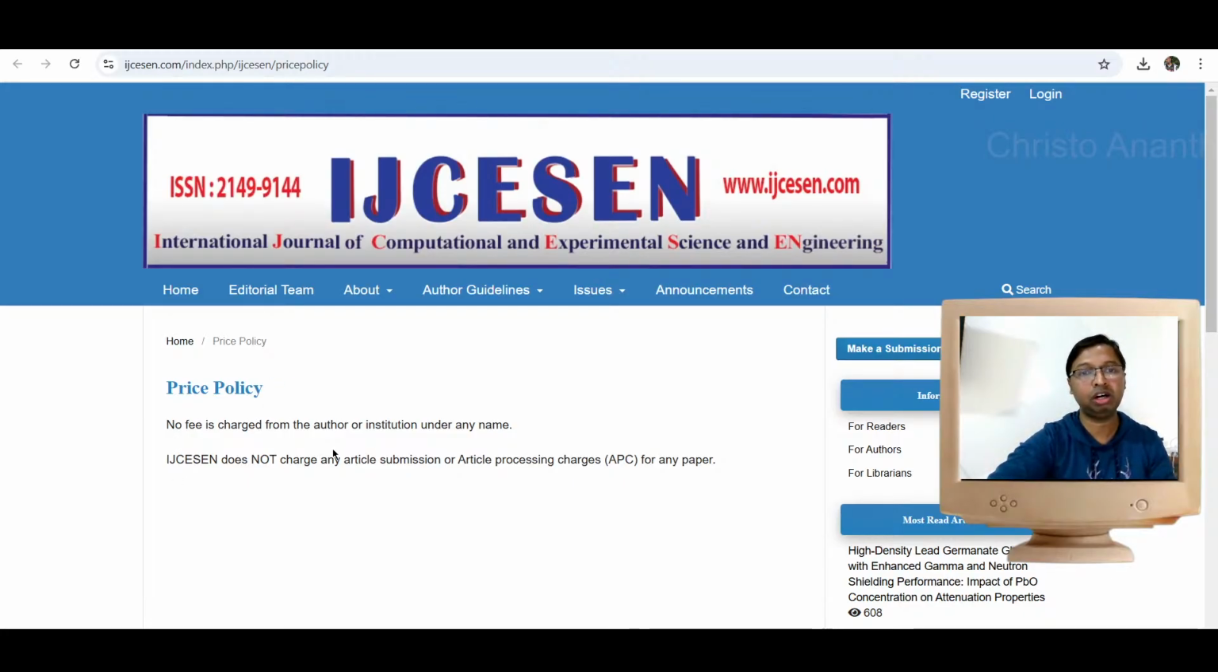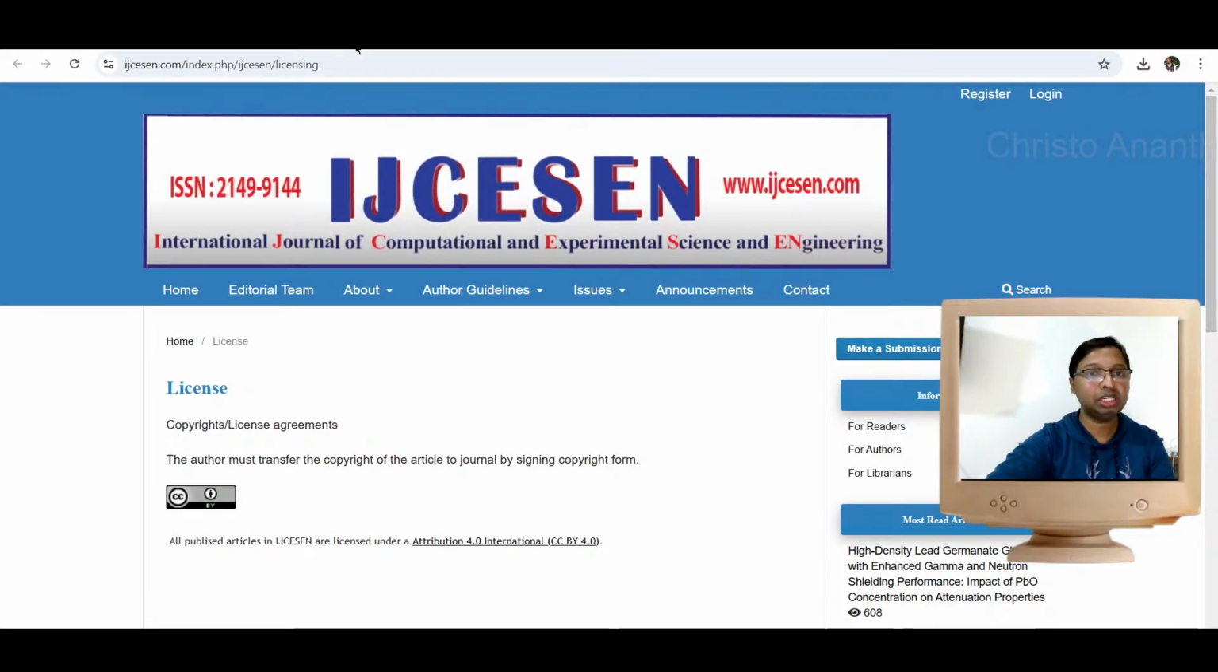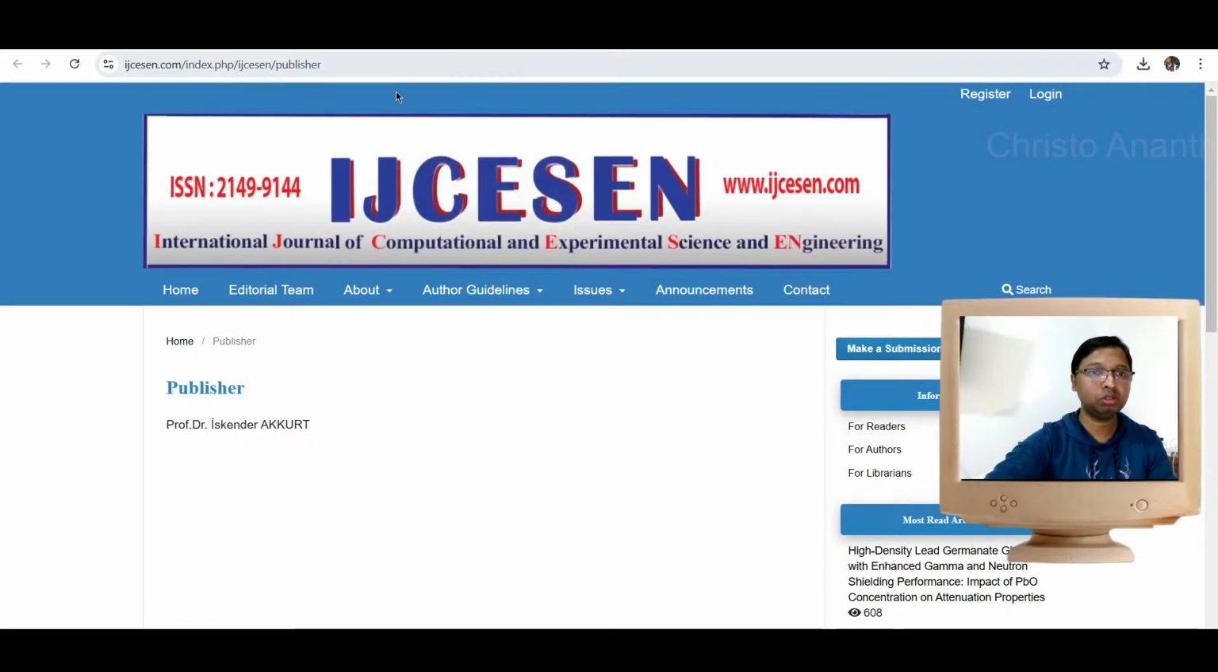When you go to the price policy, no fee is being charged from the author or institution under any name. When you go to the license information, please understand that it is a free license, Attribution 4.0 International, CC BY 4.0. So this is actually a free license. When you go to the publisher, again it is Iskender Akut.